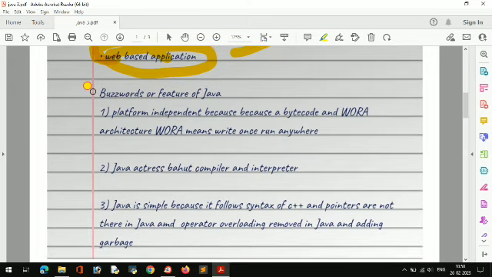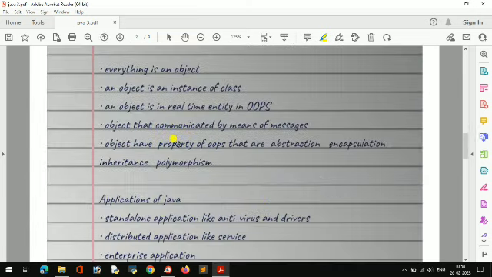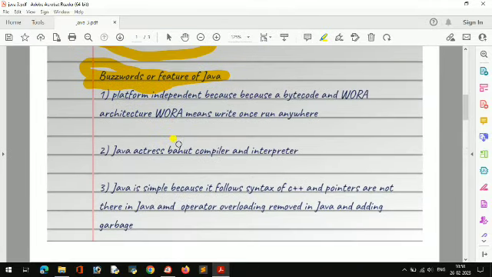Then this is a very important question which is frequently asked in Java exams: buzzwords of Java, or what are the features of Java. I have written only three. You can search and write more also. I will explain these three.